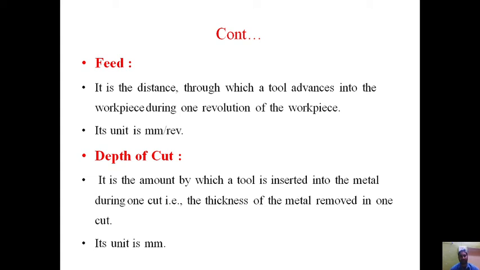Suppose the unmachined surface is 25 mm dia and the machined surface is 24 mm dia. So depth of cut will become 25 minus 24, that will be 1 mm. It is the difference between unmachined surface and machined surface. So it is nothing but the thickness of the material removed from the workpiece by the tool. Its unit is millimeter.